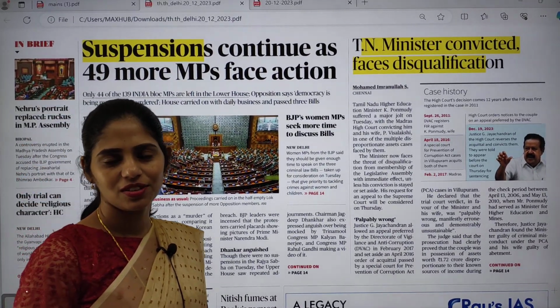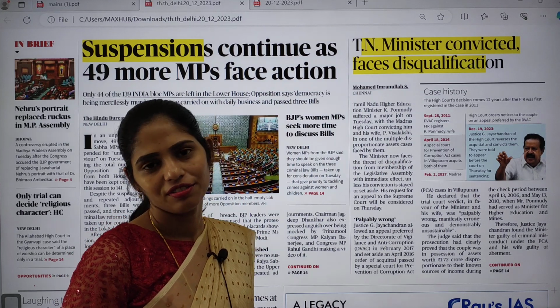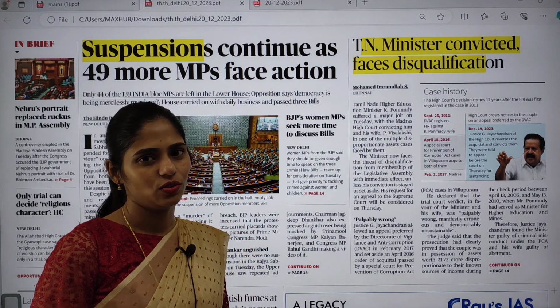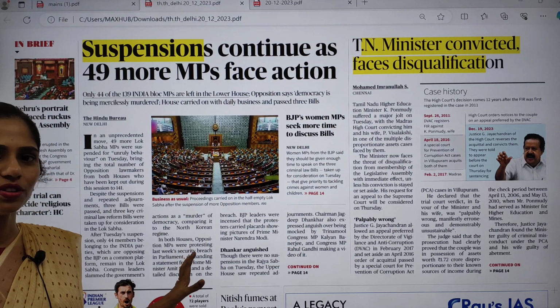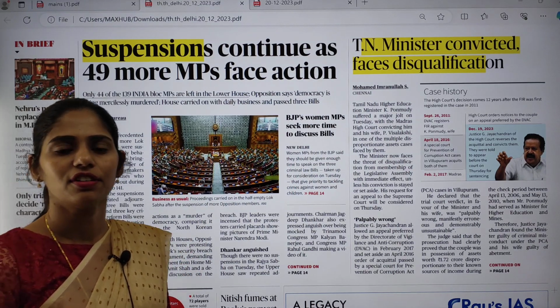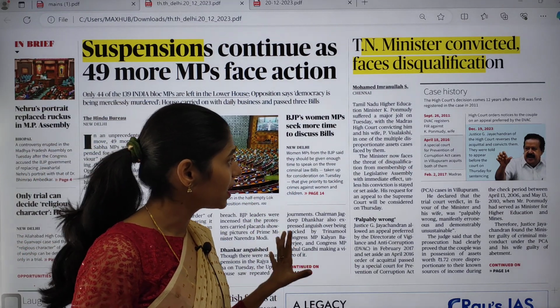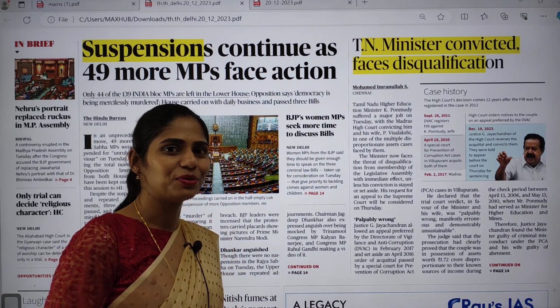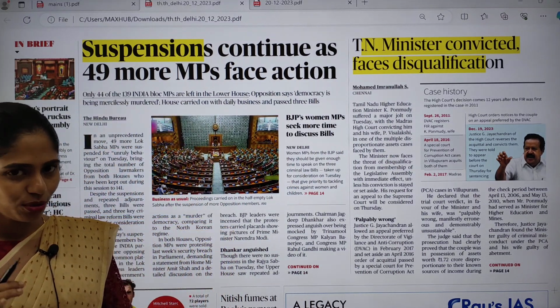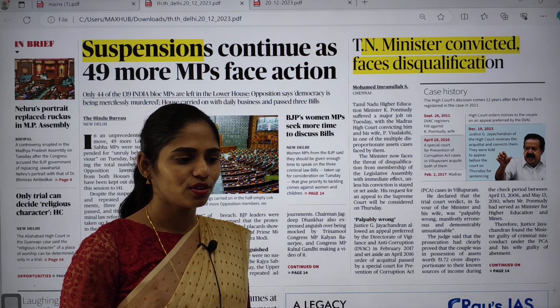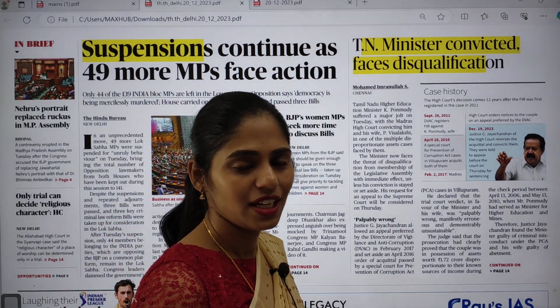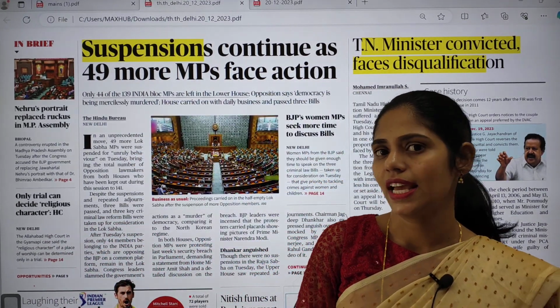Today in this session, we are going to see current affairs of 20th December 2023. So first we are going to see the Delhi edition PDF of The Hindu, and we are going to pick out the articles which are relevant from our UPSC point of view. Most of you are beginners, right? Because of this, we are also going to see the relevant static syllabus as well.